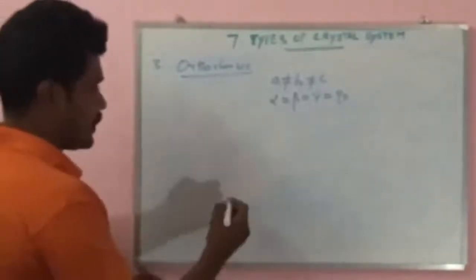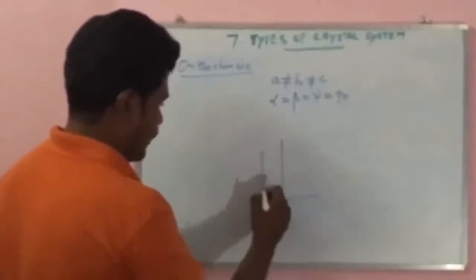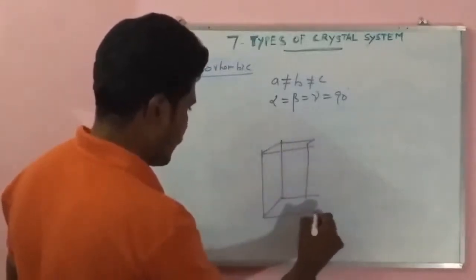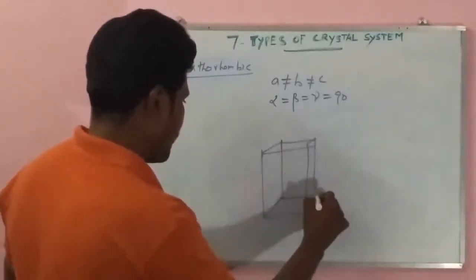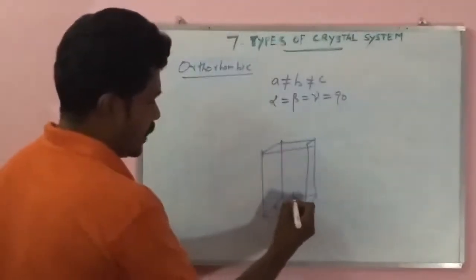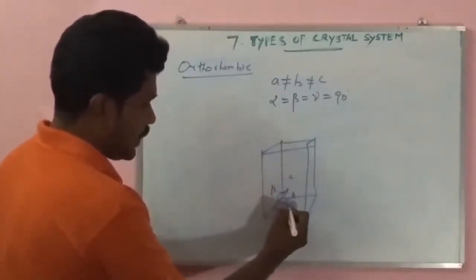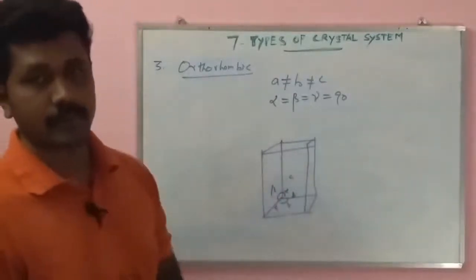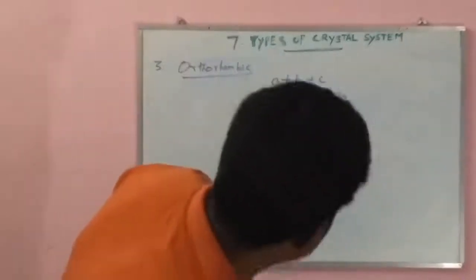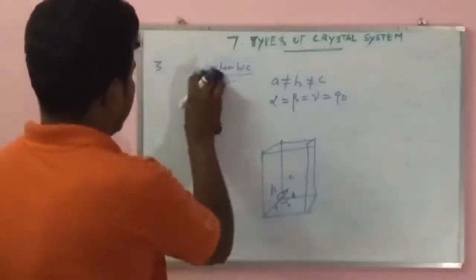Like this structure, the values are a not equal to b not equal to c, and the angles alpha, beta and gamma are equal to each other. Understand? This structure is known as the orthorhombic structure. Next, we'll go to another topic. Number 4 is tetragonal.